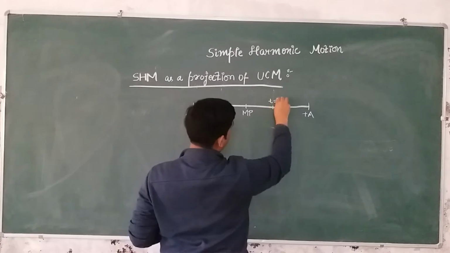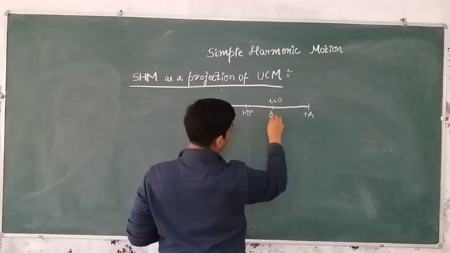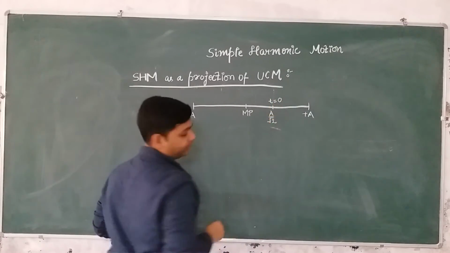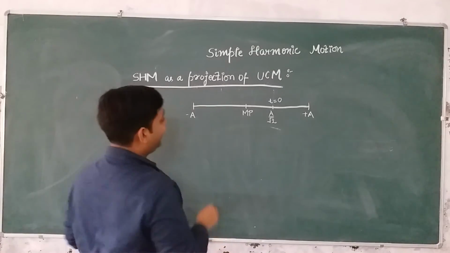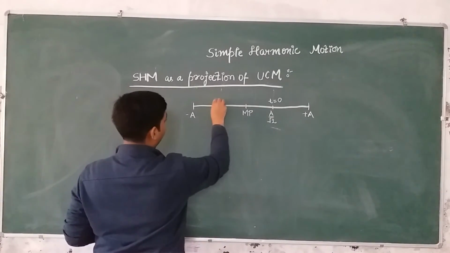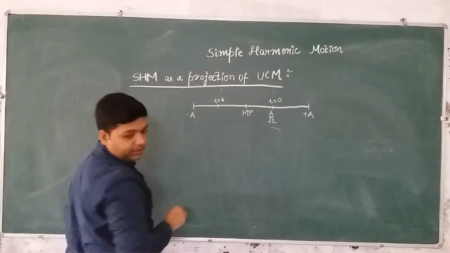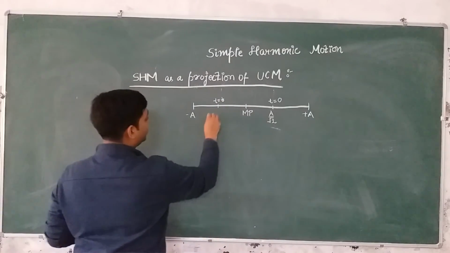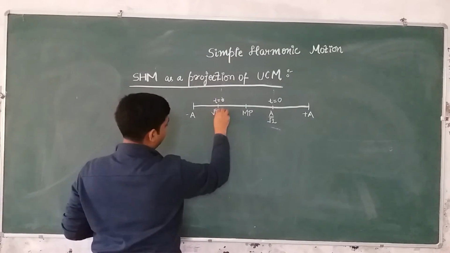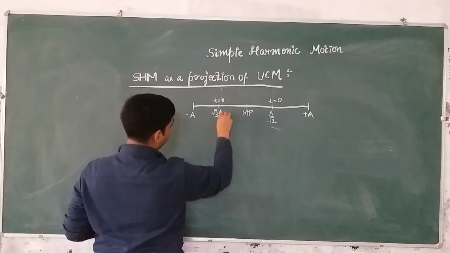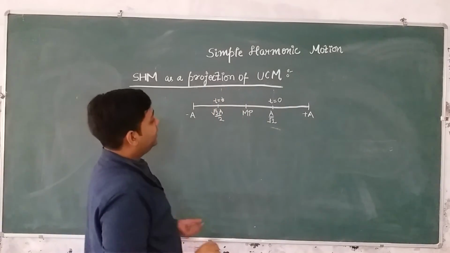At t equal to 0 the particle was at a by root 2, right? And at t equal to some time t, it was at root 3 a by 2. The position of the particle is root 3 a by 2, right?